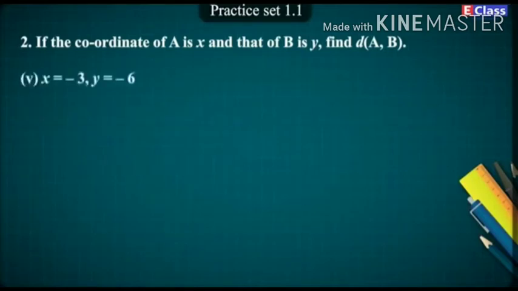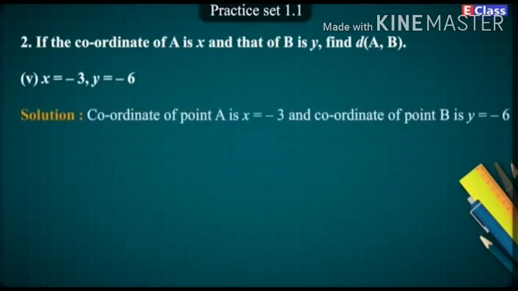5. X is equal to -3. Y is equal to -6. Solution. Coordinate of point A is x is equal to -3 and coordinate of point B is y is equal to -6. -3 is greater than -6.